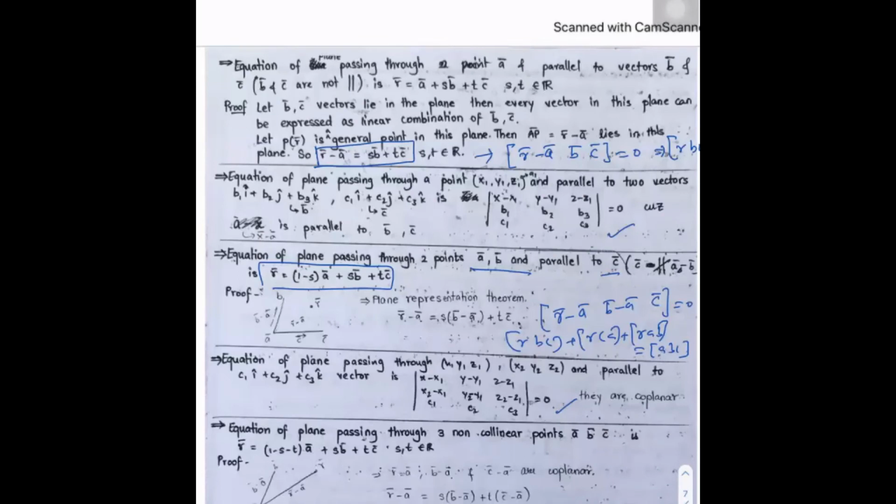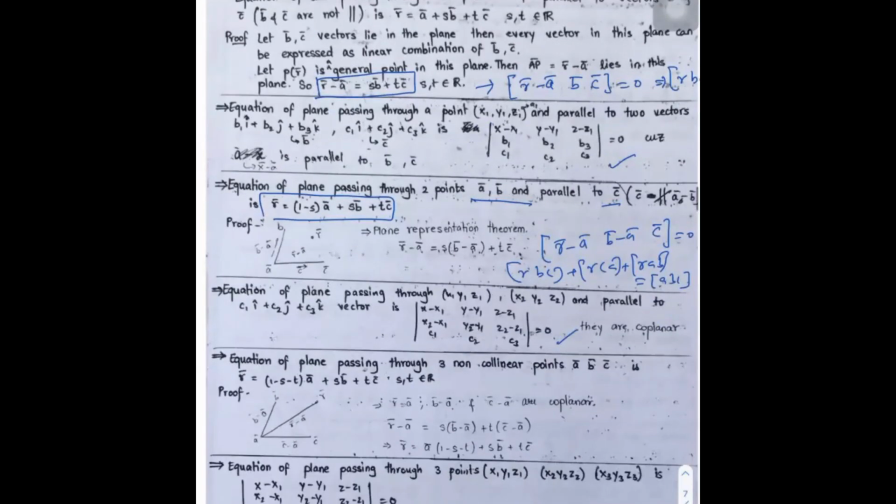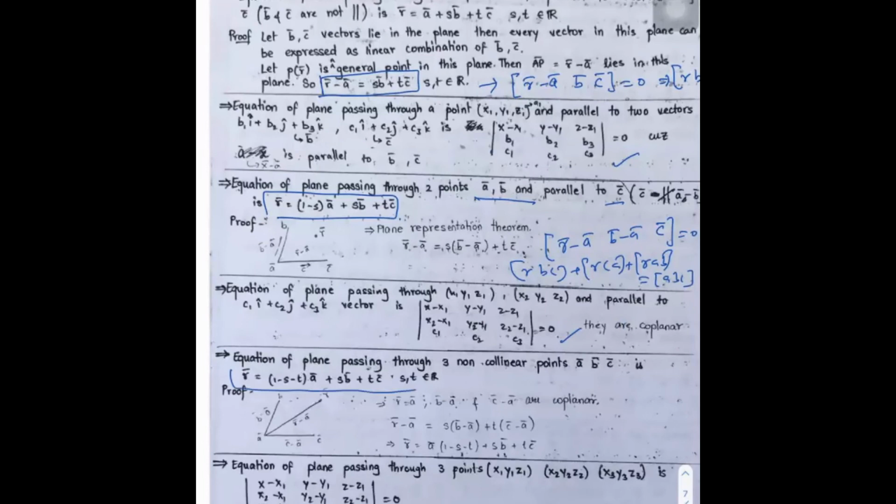Next, in this last case, plane passing through 3 points is r bar equal to (1 minus s minus t) a bar plus sb bar plus tc bar. Or this result only you can say box of r bar minus a bar, b bar minus a bar, c bar minus a bar equal to 0. Even from this also we'll get same answer.